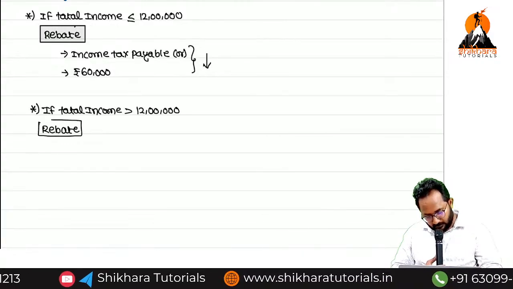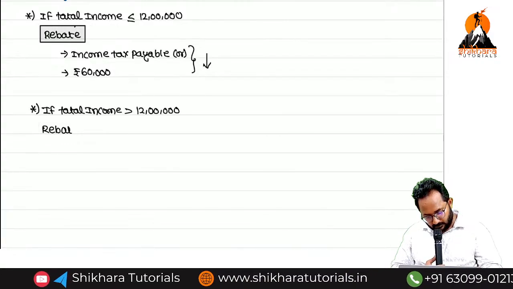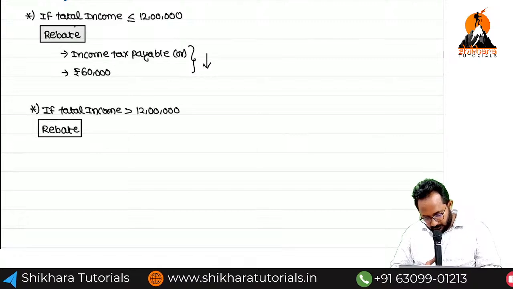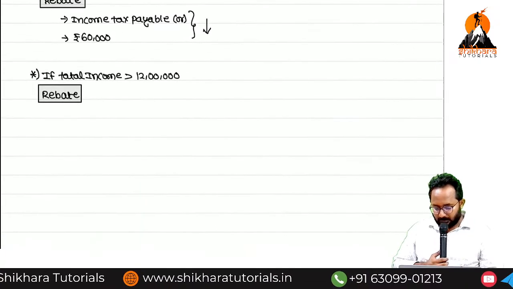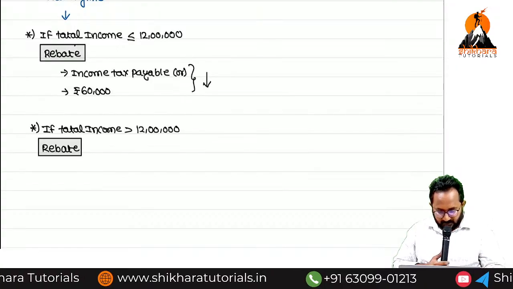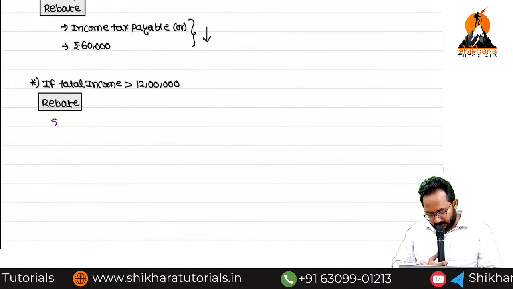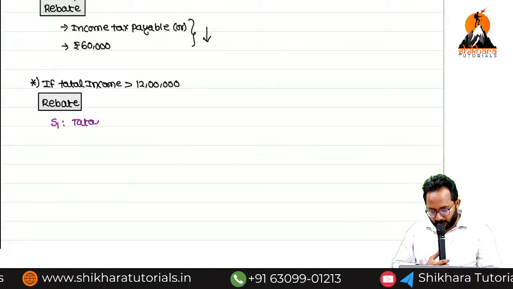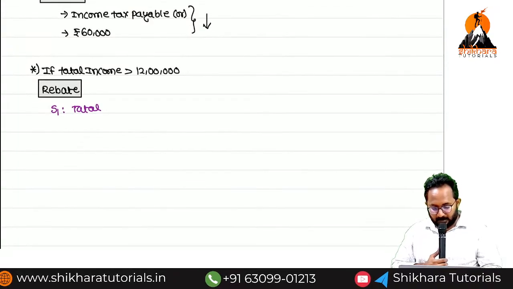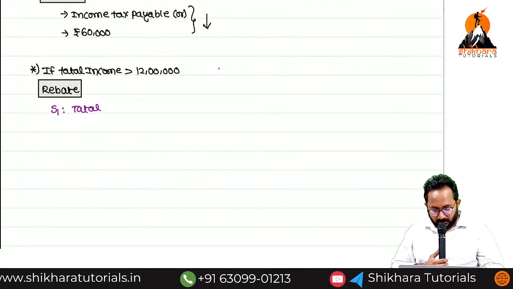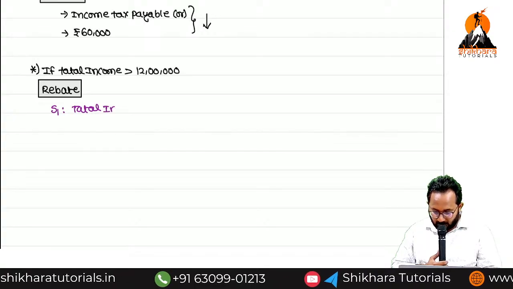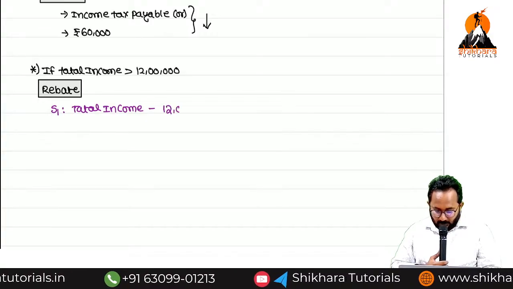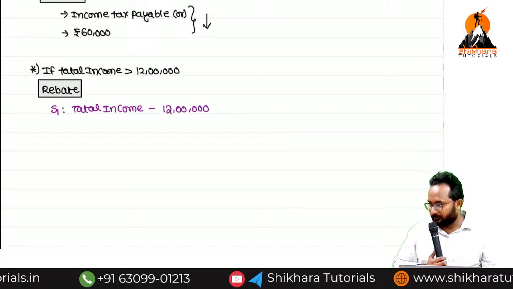Listen carefully. Clear? Okay. So how the rebate will be available in this case, I will tell you step-wise. Step 1: Total income. Suppose I am given the total income of 12,15,000. Total income minus 12 lakh. Please calculate in step 1.